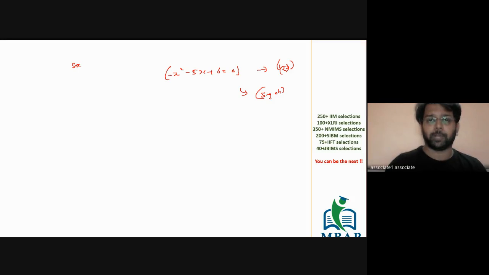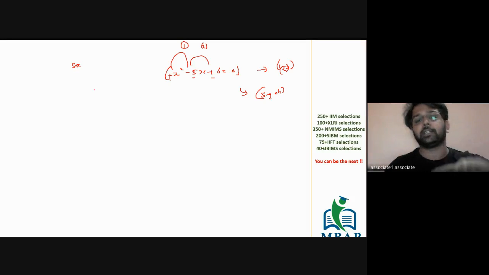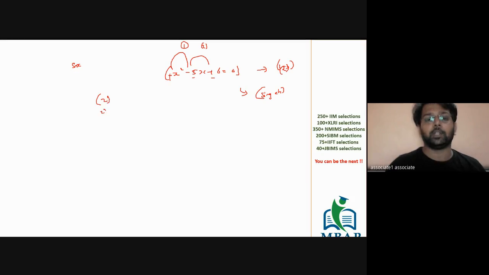So you have got plus x squared minus 5x plus 6. Plus to minus, there's one sign change. Minus to plus, there's a second sign change. Depending on the number of sign changes, you have that many positive roots. Overall, there are 2 roots and there are 2 sign changes, which means both the roots will be positive and there will be 0 negative roots.